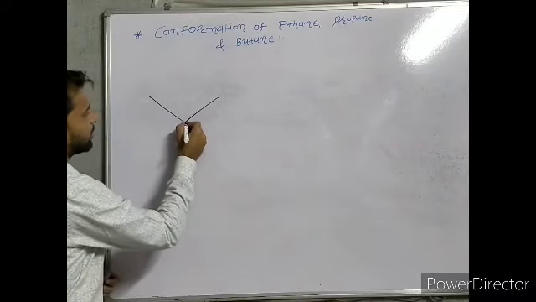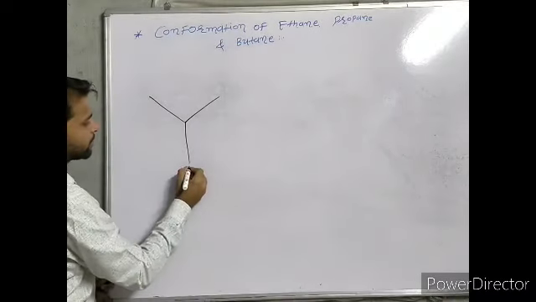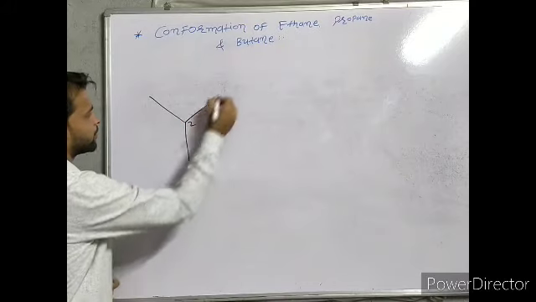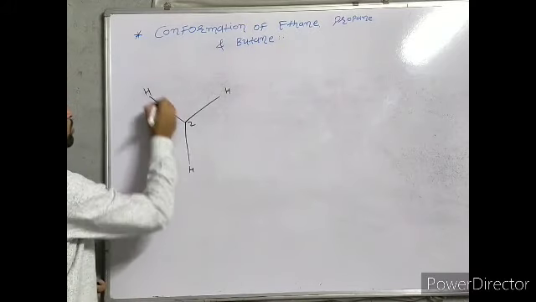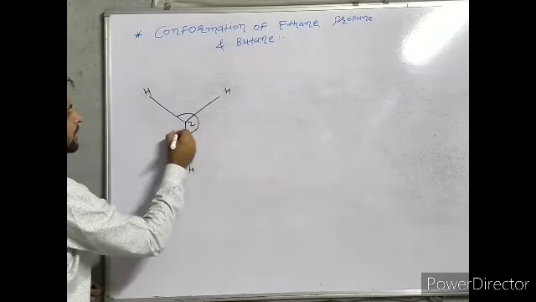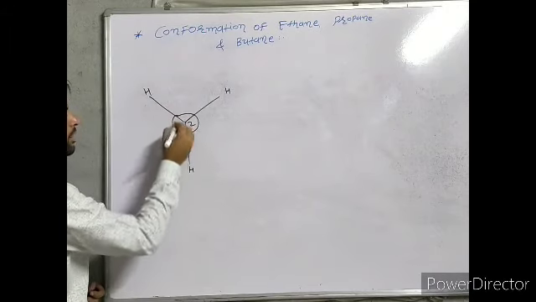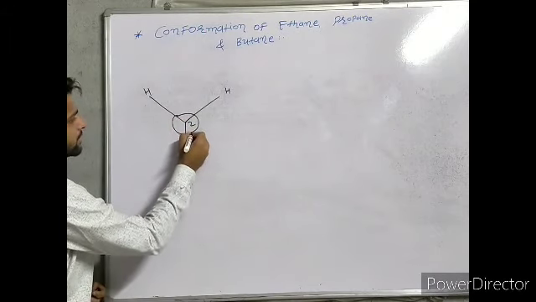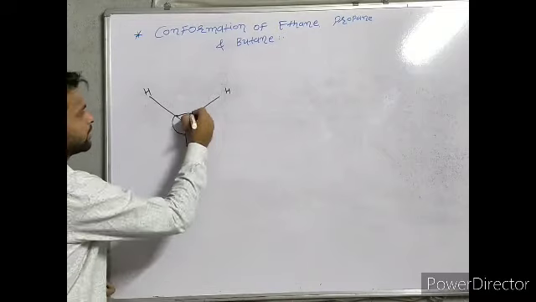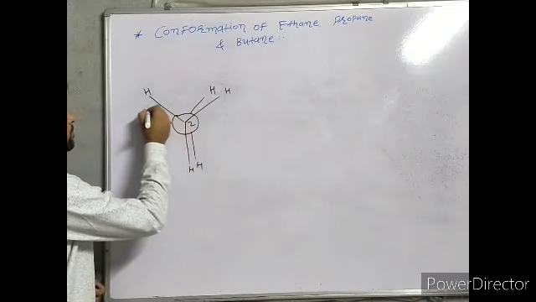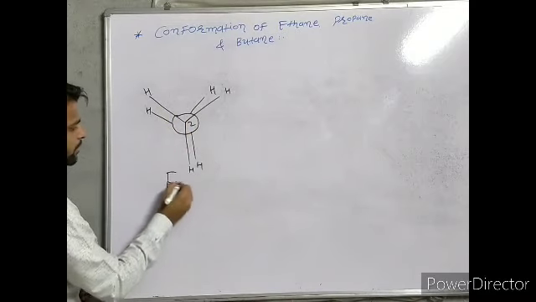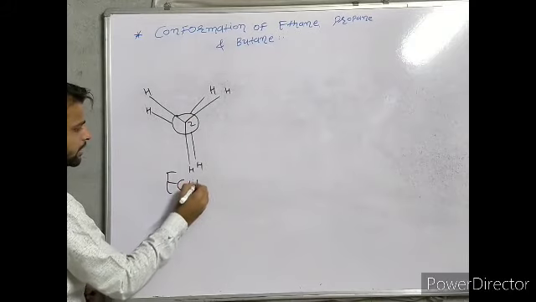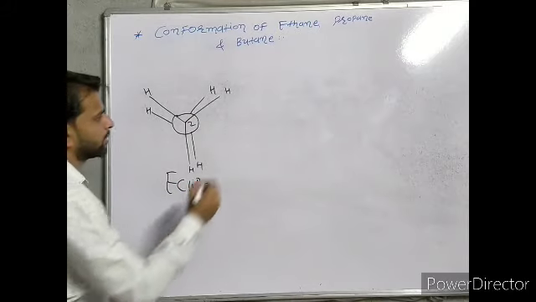This is carbon number 2, the front carbon. Around this carbon all atoms are hydrogen. For the back carbon we draw a circle like this and here also 3 hydrogens. So this is the simple eclipsed form of ethane.